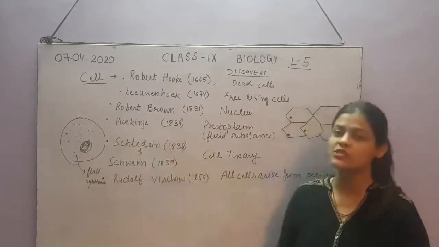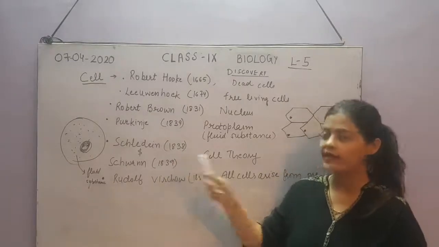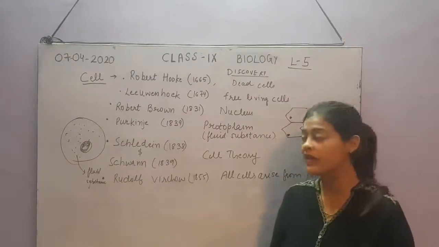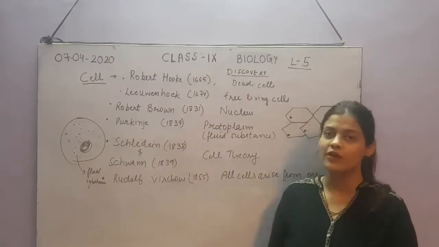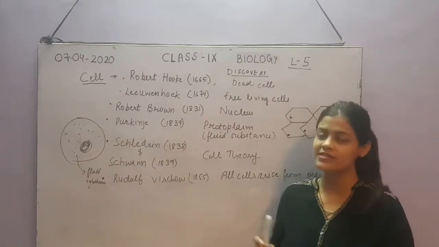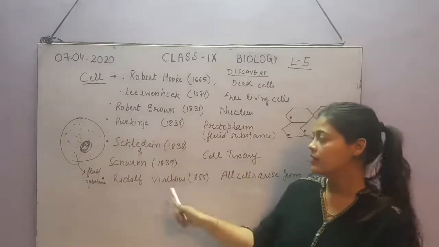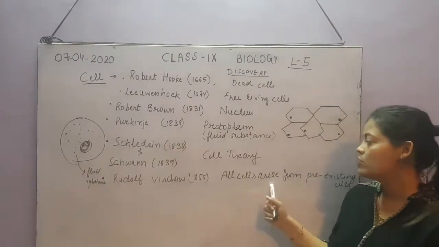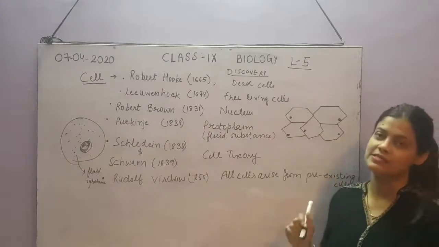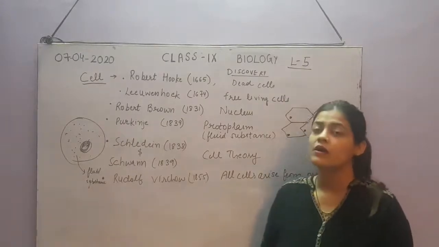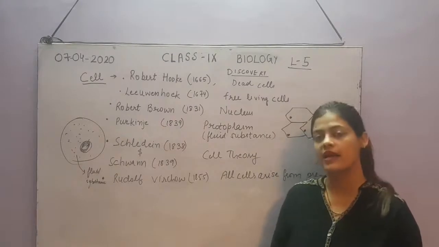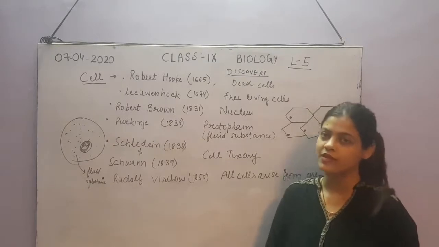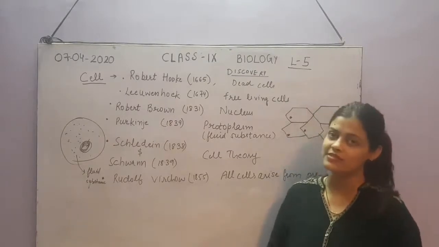Next is Schleiden and Schwann. In 1838 and 1839, they gave the cell theory. Cell theory has played a very important role in the study of the cell because they gave some points in the cell theory that we will take up later. Next is Rudolf Virchow. In 1855, he said that all cells arise from pre-existing cells. He gave us the idea that new cells arise from previous cells, which means one cell gives rise to another cell.